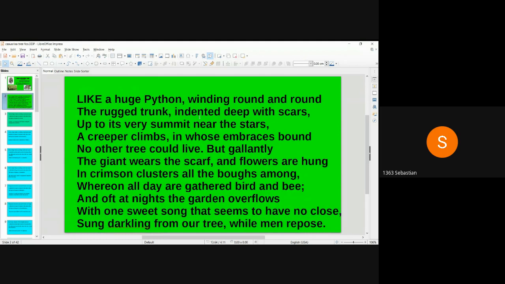Like a huge python winding round and round, the rugged trunk indented deep with the scars, up to its very summit near the stars, a creeper climbs, in whose embrace bound no other tree could live, but gallantly the giant wears the scarf, and flowers are hung in crimson clusters all the boughs among, whereon all day are gathered bird and bee, and oft at nights the garden overflows with one sweet song that seems to have no close, sung darkling from our tree while men repose.